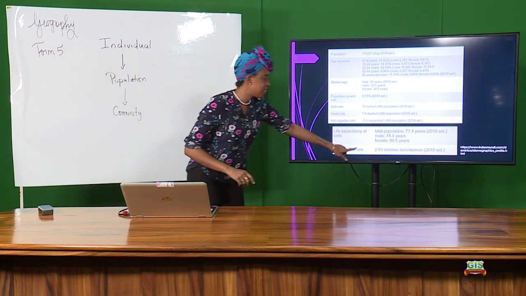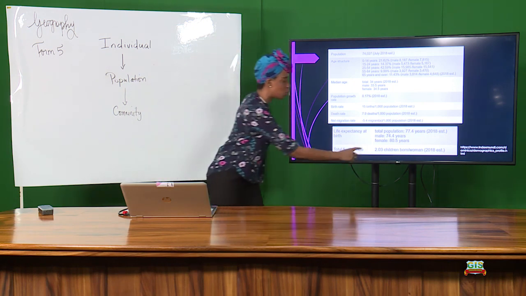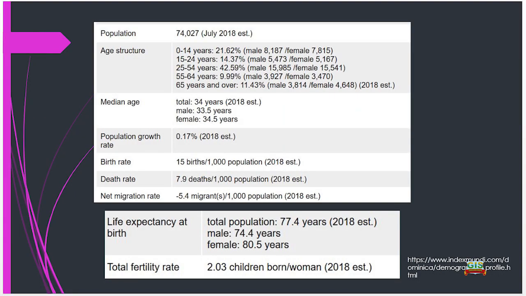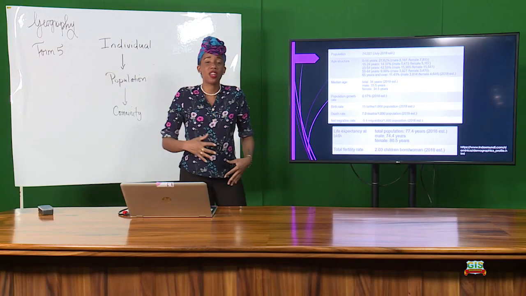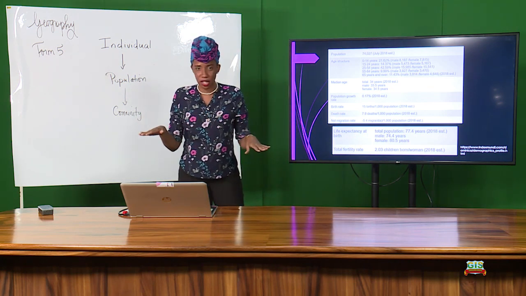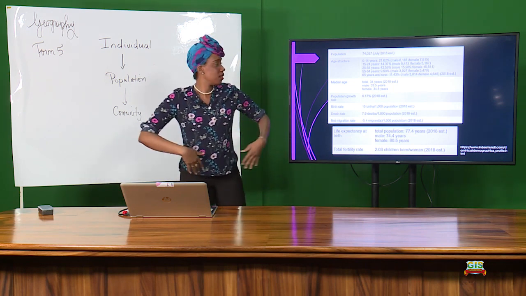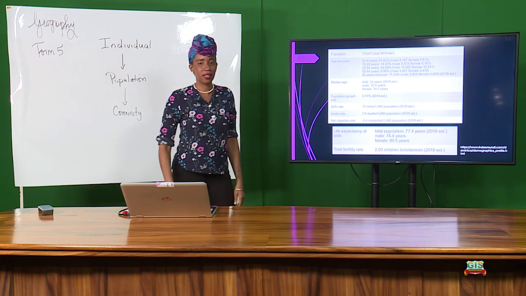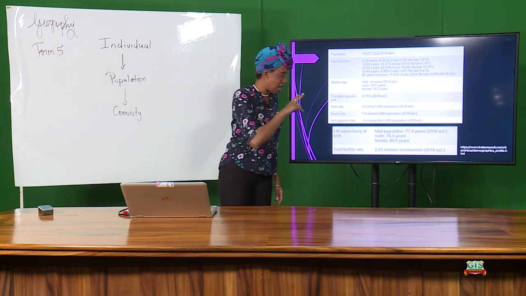And total fertility rate, very interesting. It shows 2.03. If we round it off in math, it's 2. It says that the average Dominican woman tends to have 2 children. Again, it is not the actual birth. It just means that, you know, most women stop at 2. We know that some people are having more than 2, some are having less than 2, like 1 or none at all. But when we average it, in 2018, when we got these results, it showed that the average Dominican woman living in Dominica has 2.